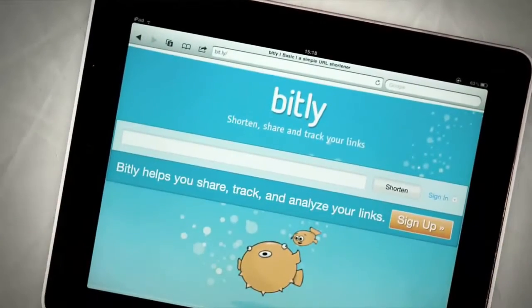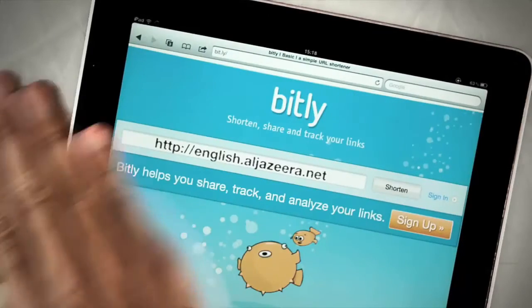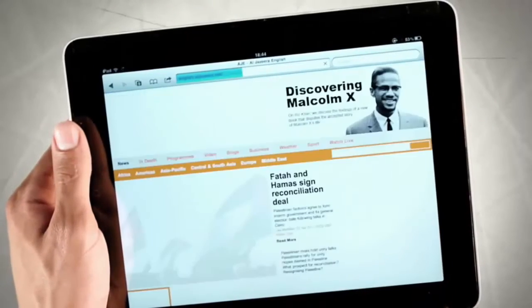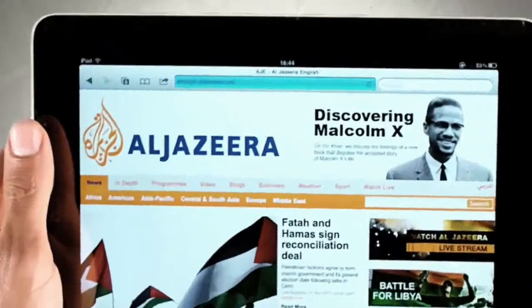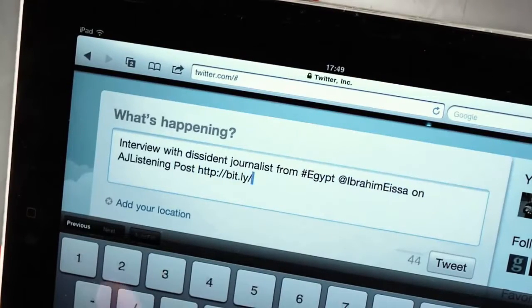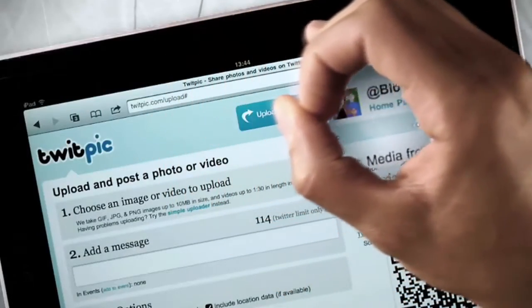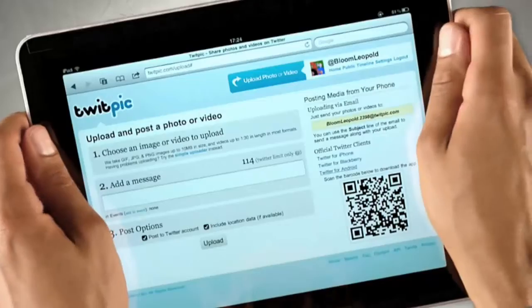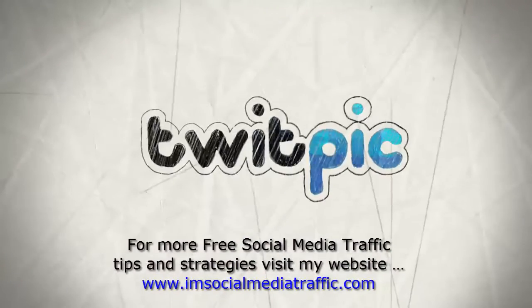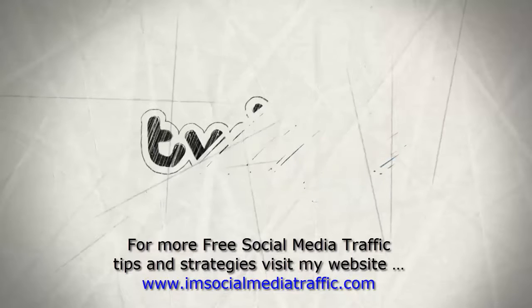One thing you must remember about tweets is that they can only be 140 characters long. That's where URL shorteners come in handy. Simply go to a URL shortener, type in the full URL, and watch it turn into a shorter one. The shorter link will take you to the same page as the longer one, but it uses fewer characters, so it gives you more room in your tweet to say something about the link. You can also send out pictures or even video by using sites such as TwitPic. They work by uploading your file and then sending out a shortened URL in your tweet for you.